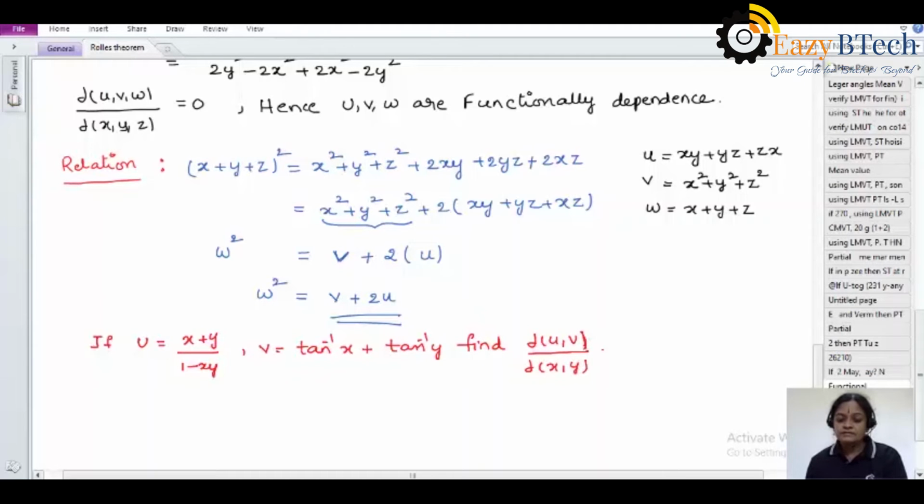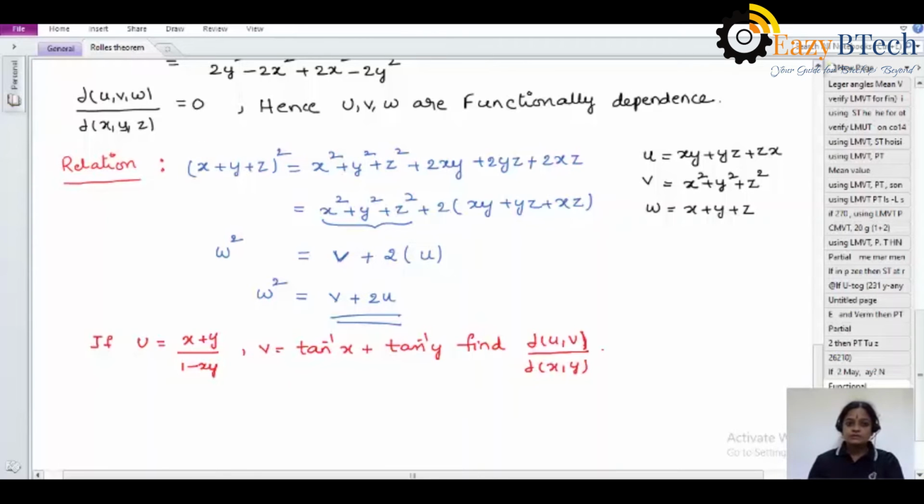If this value is equal to 0, students, then we have to find out the relation between them also. That is the main topic of functional dependence. If the Jacobian transformation value is equal to 0, then there exists a relation between them. In the first question, it was directly asked to show that this is functionally dependent and find out the relation between them. But in this question, it was asked to simply find out the value of dou of u comma v by dou of x comma y. If the Jacobian is equal to 0, then there exists a relation between them also.